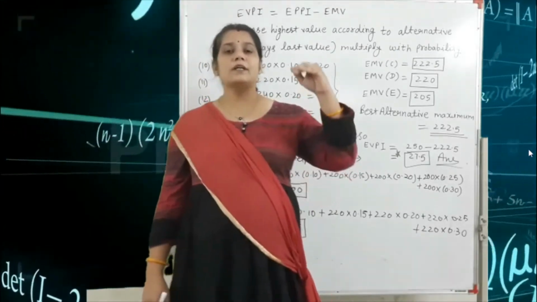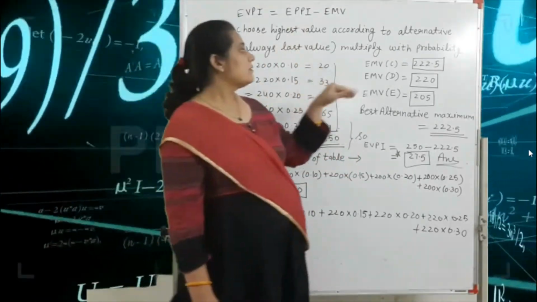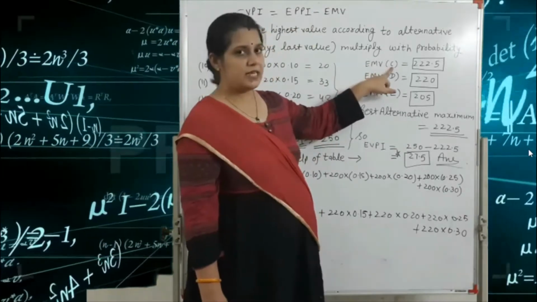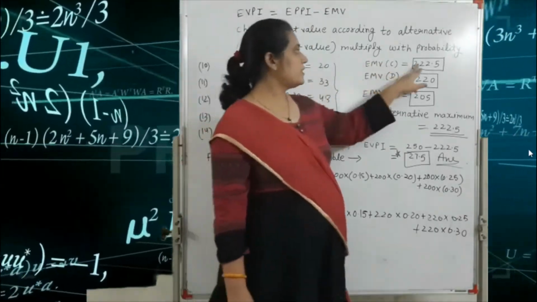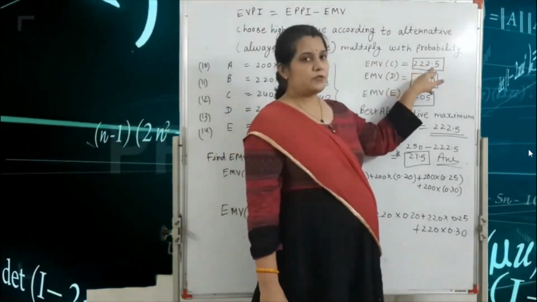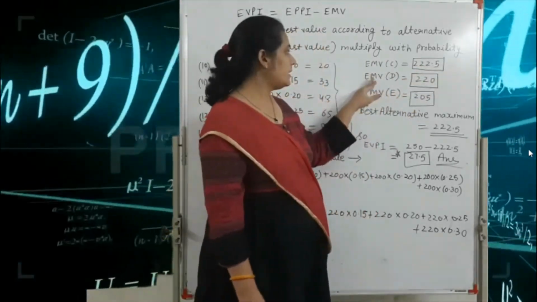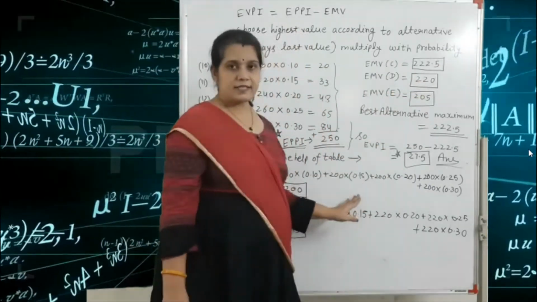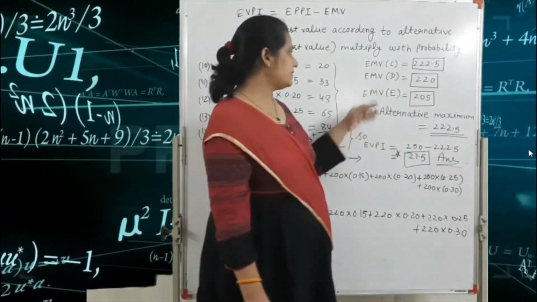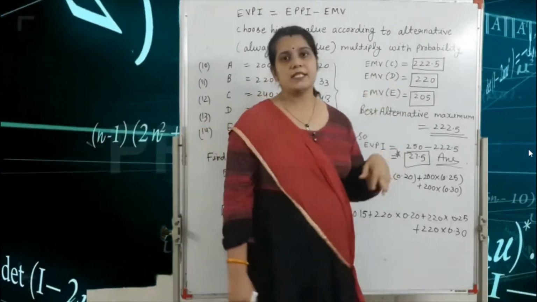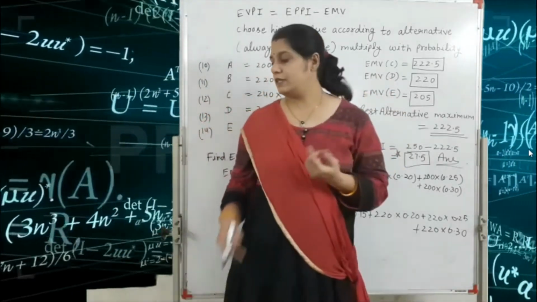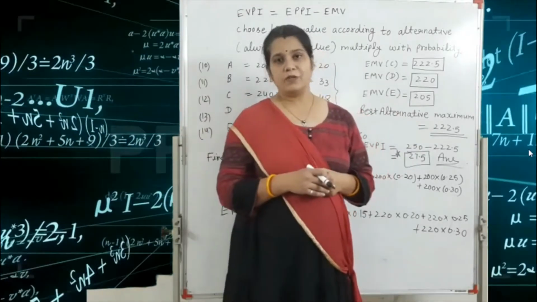According to this process, the EMV, that means expected monetary value, of C is 222.5. The EMV of D we get is 220, and the EMV of E is 205.